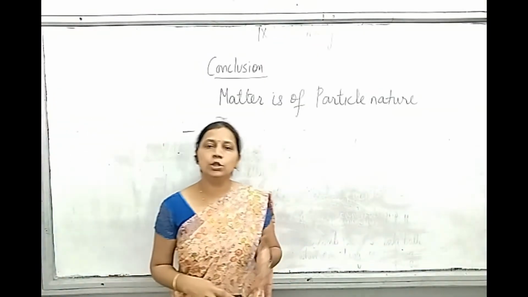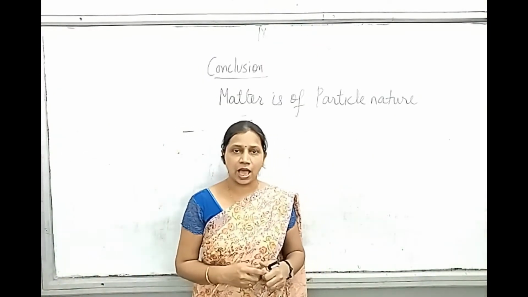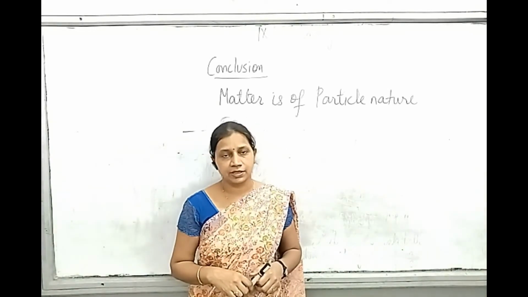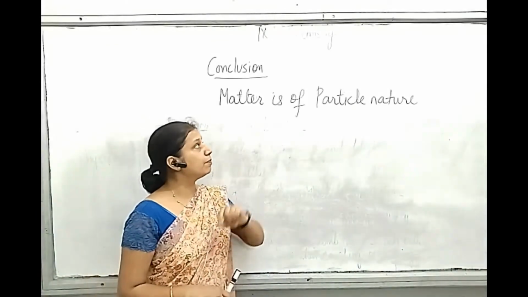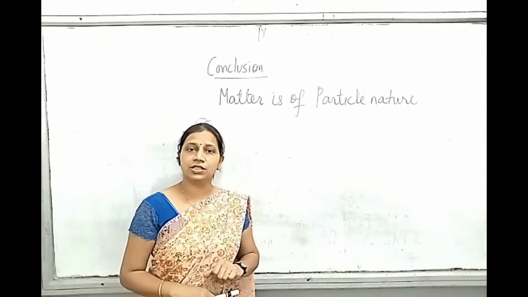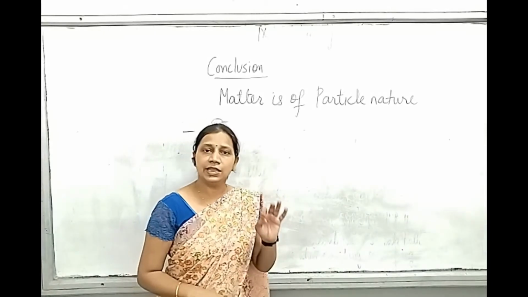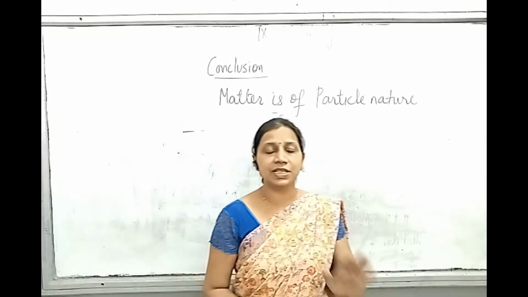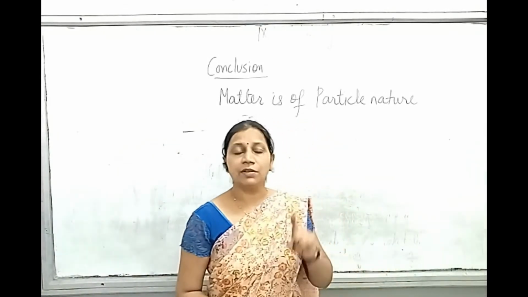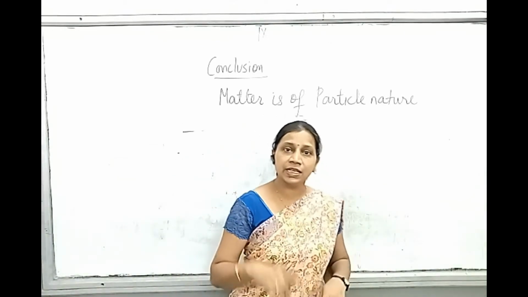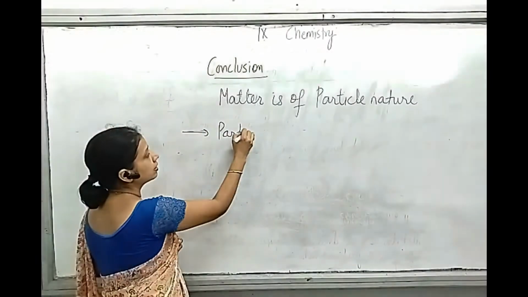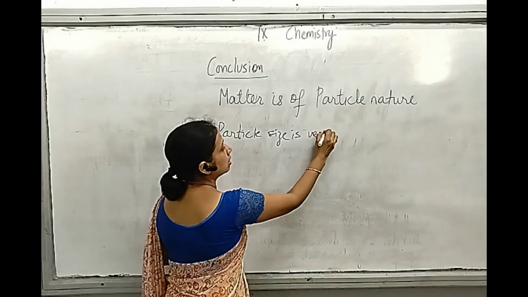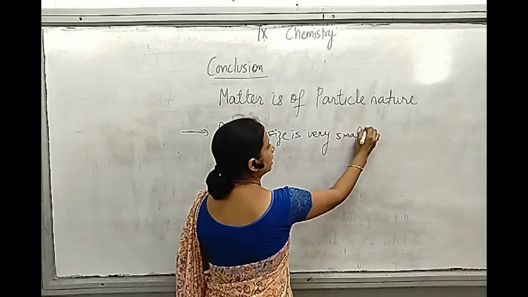So what have you concluded from all these activities? I've shown you 4 activities. What is the conclusion of these activities? Matter is of particle nature. It is not of continuous nature, it is of particle nature, and that leads to 4 main physical properties of matter. The first activity, of potassium permanganate, shows that particle size is very small, very tiny.